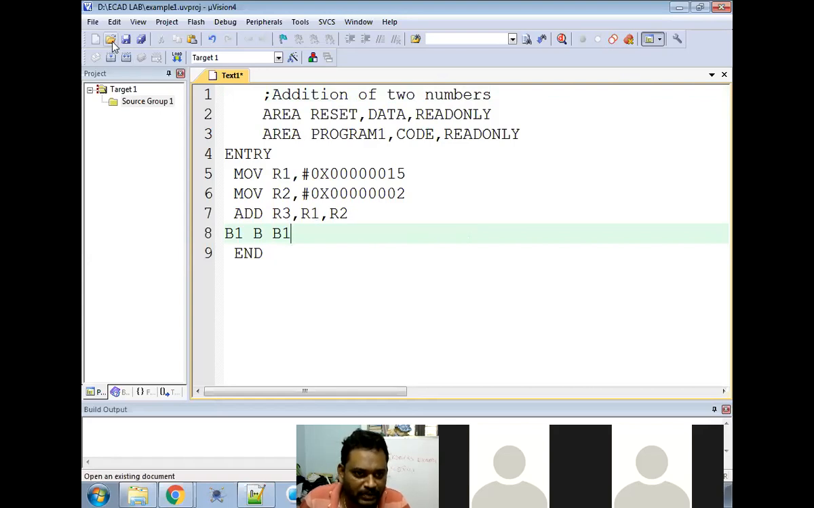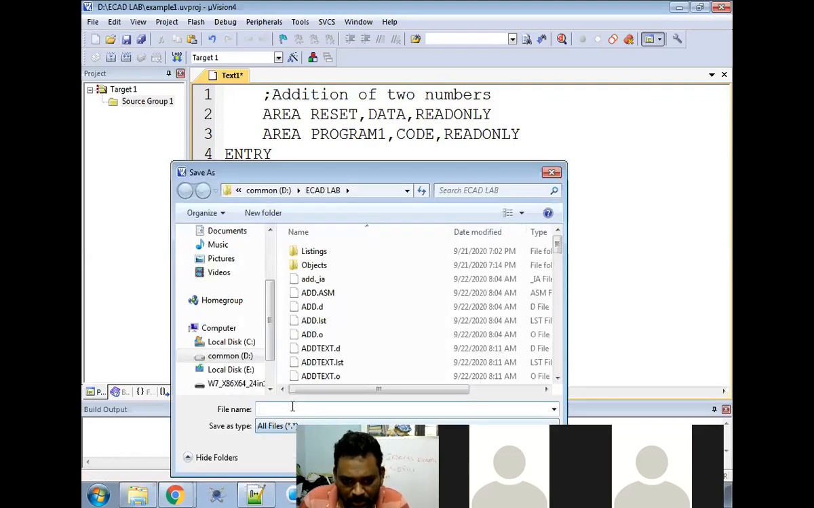So after that, save. First we need to save. Here, in my folder only, I am saving, ECAD lab. I want to give a certain name, because it is example1 dot s. Because it is an assembly language program, you need to give .s. Previously in 8051, what did you give? ASM. Here you give .s. So example1.s is my program name. Save.